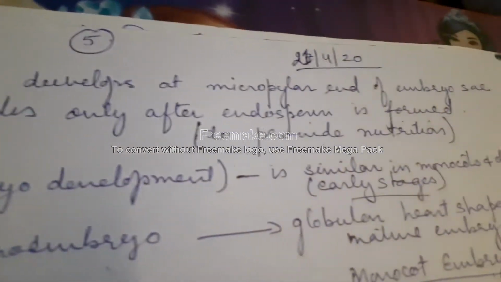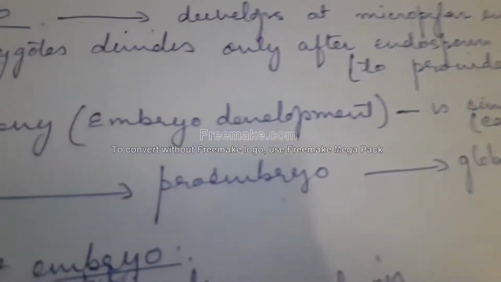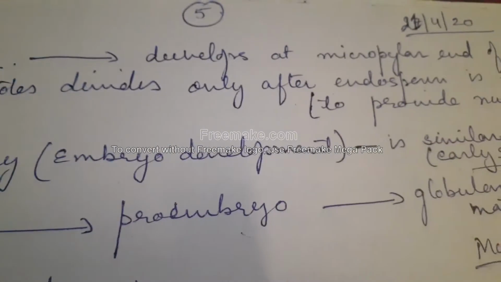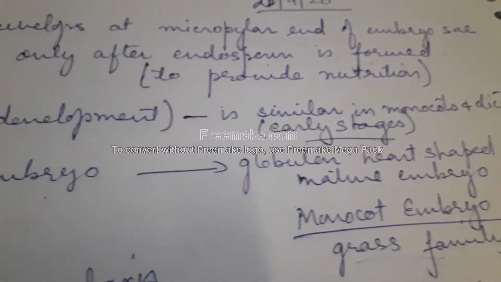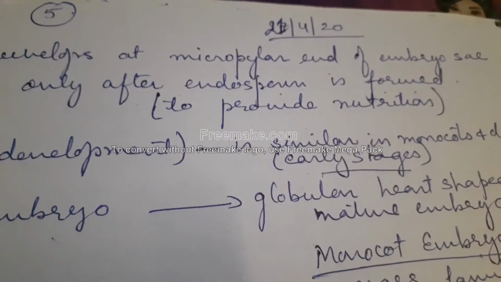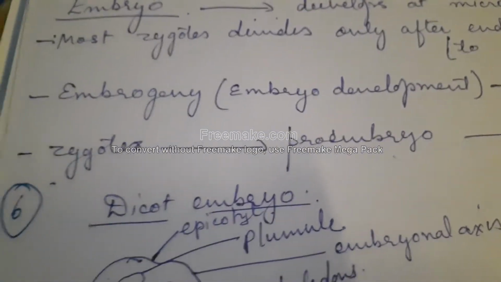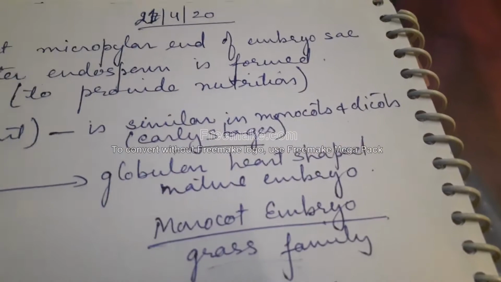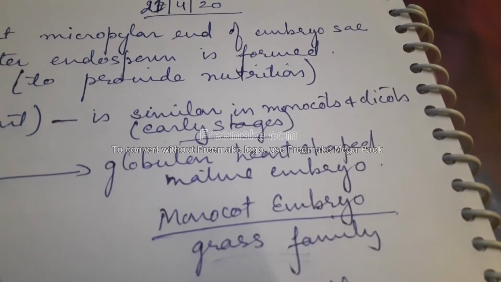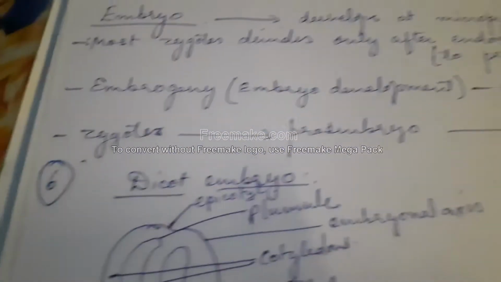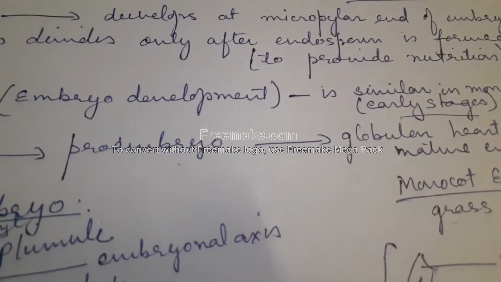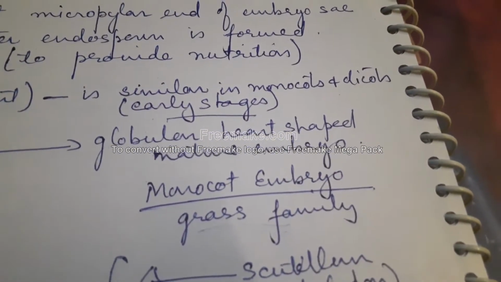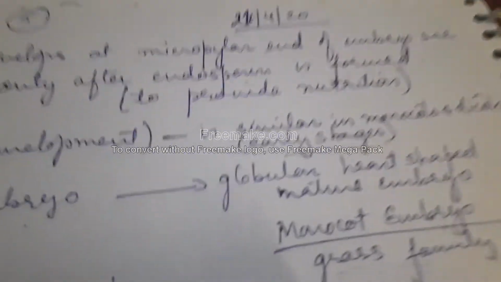Embryo develops at the micropylar end of the embryo sac, and in most cases the zygote divides only after the endosperm is formed to provide the nutrition. Now the development of the embryo is known as embryogeny, and it is similar in monocots and dicots in their earlier stages. Now zygote gives rise to proembryo. Proembryo will further develop and form a globular heart-shaped mature embryo.